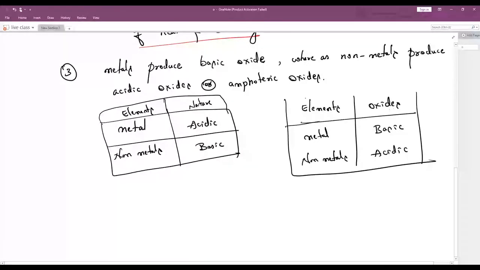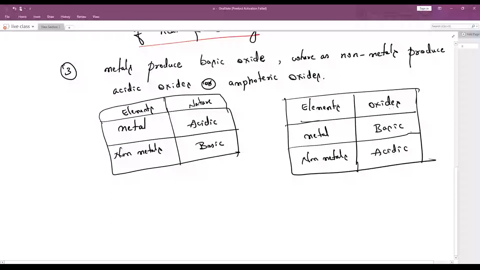Yeah. So this table you need to remember. Most of you may get confused between oxides and their nature. Metals produce basic oxides, whereas non-metals produce acidic oxides, or they are also called amphoteric oxides. Now, see children, almost all metals combine with oxygen.